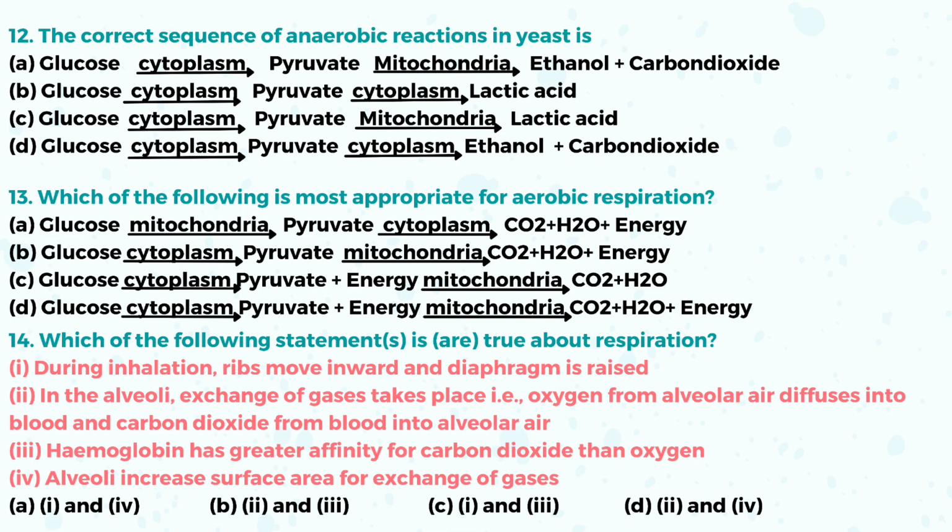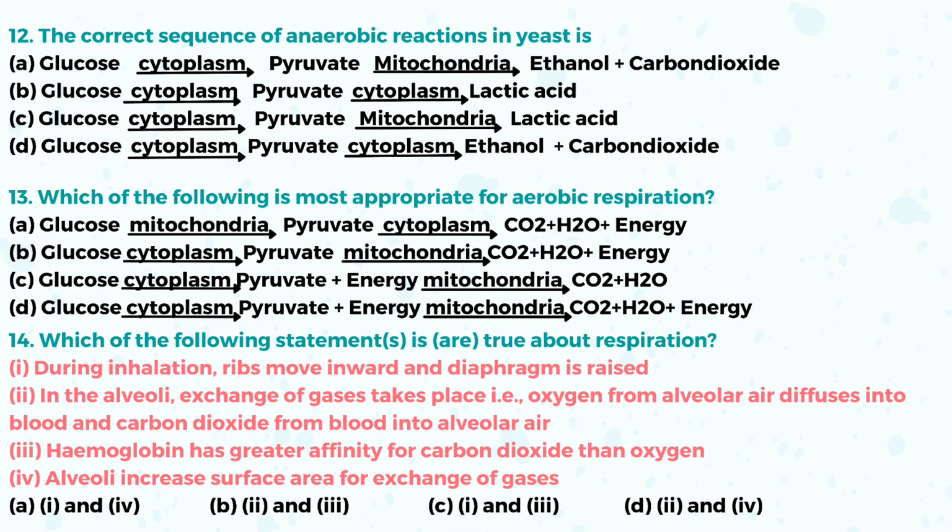B is also not correct. Let's see. Glucose in the cytoplasm changes into pyruvate, and in the mitochondria, since aerobic respiration takes place, it forms carbon dioxide plus water plus energy.